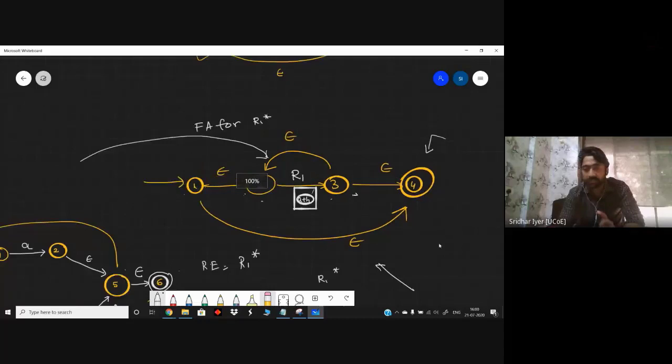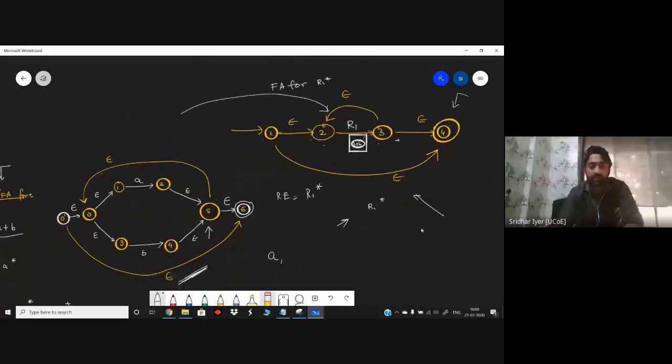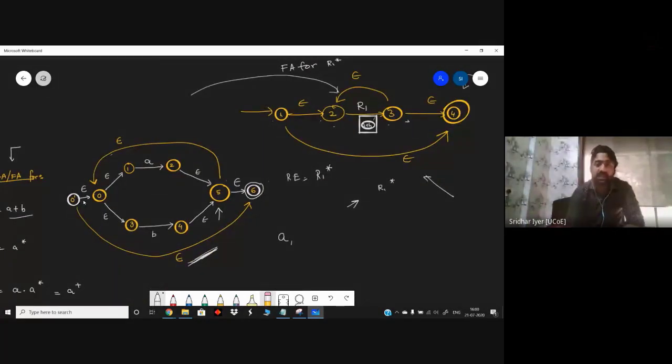Just keep in mind whenever you're having closures, add one state at the beginning and add one state at the end. That is how you construct such problems. Clear with this? Any more explanations?